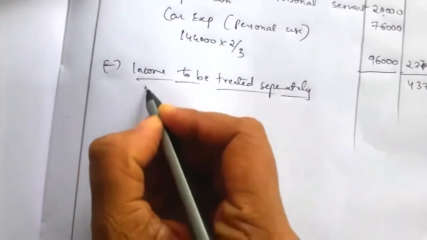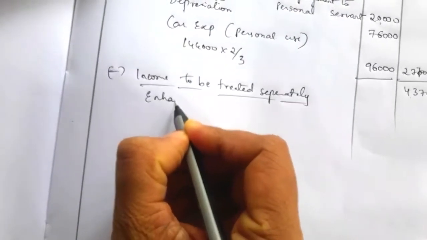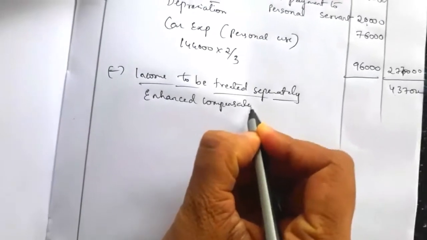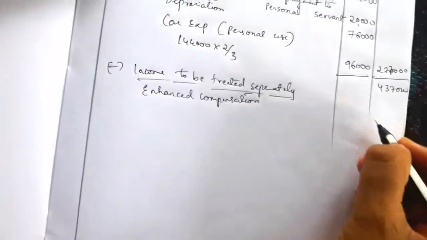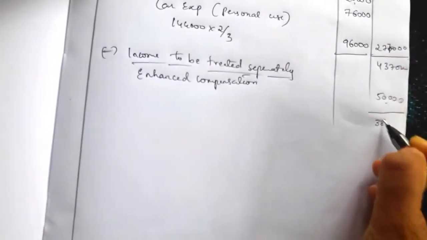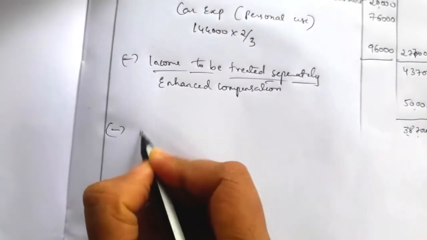So enhanced compensation is not business income, so we have to cancel it. That value is 50,000. If you deduct this 50,000 from the above value, we will get 3,87,000. Next, the last one is bad debt recovered.